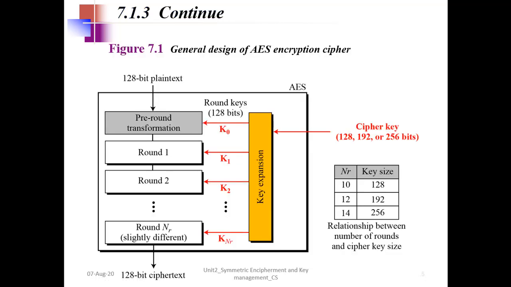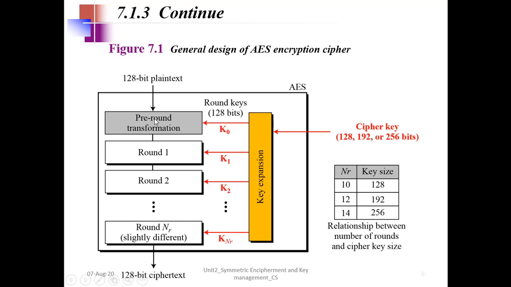Okay. So we saw the broad level steps in DES, right? So similarly we have broad level steps in AES. So as we saw, the difference is that a 128-bit plain text is used instead of 64 bits, right? And the cipher key is either 128, 192 or 256 bits. That depends on the number of rounds. So Nr indicates number of rounds, 10, 12, 14, with the corresponding key size. Okay.